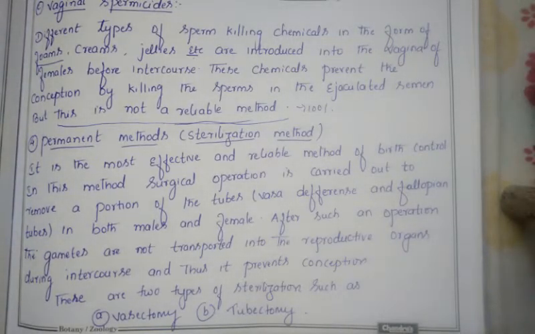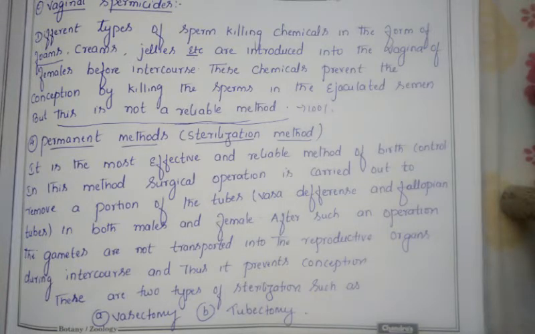In our previous class, we discussed the different types of contraceptive methods. We already discussed three types: one is the natural method, second is the mechanical method, and third is the chemical method. In natural methods, we avoid pregnancy by using natural concepts, like the menstrual cycle concept, and even the withdrawal of the penis before the ejaculation of semen into the vagina. Another one is lactational amenorrhea, as I said in my previous class.